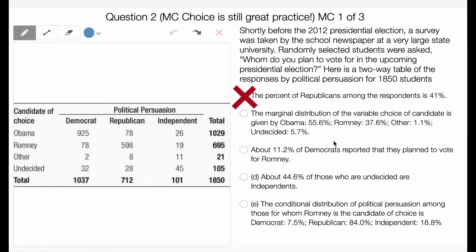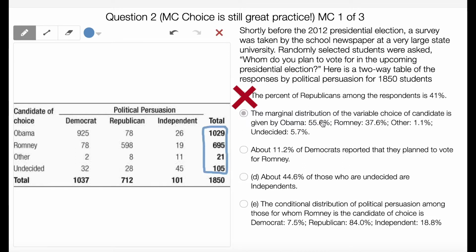The marginal distribution of the variable choice of candidate is given by these percentages here. Okay, so that means that marginal distribution, remember that marginal, if we're talking about the margin in English class, we're talking about the space on the sides. So if we're looking at the candidate of choice, this is the marginal distribution right here. This is in the margin of the two-way table, so it's the totals.